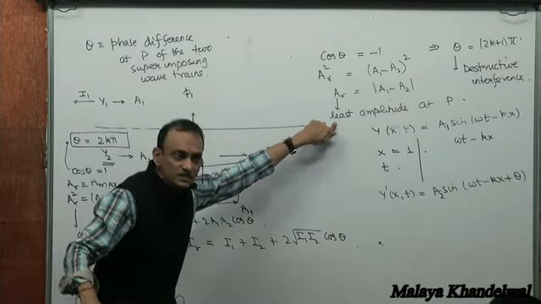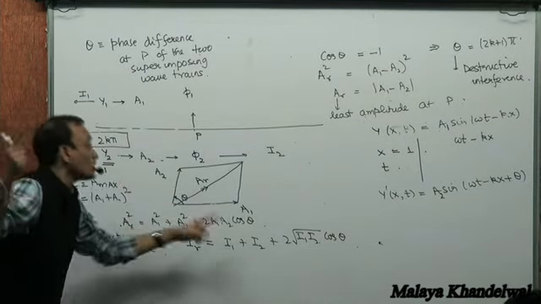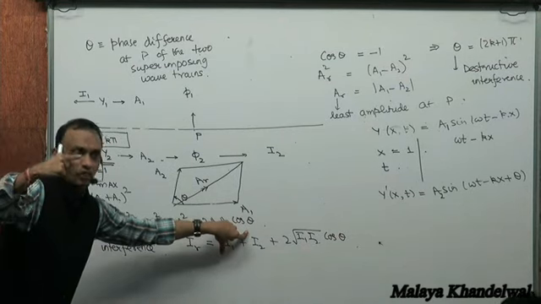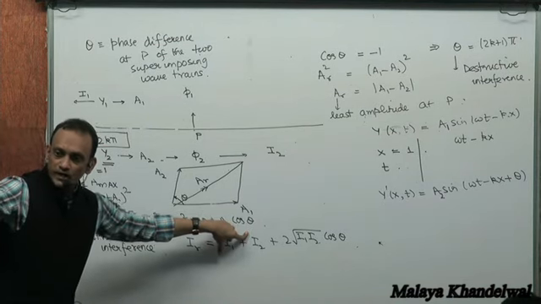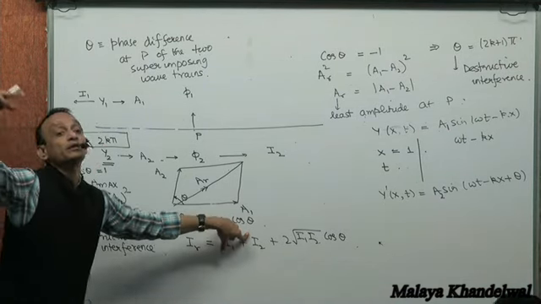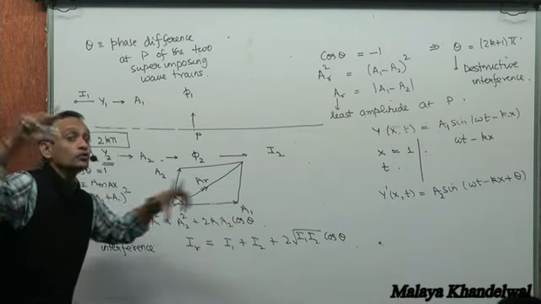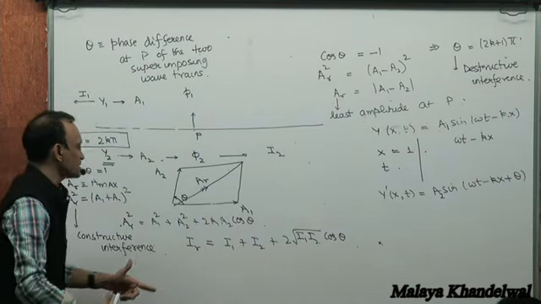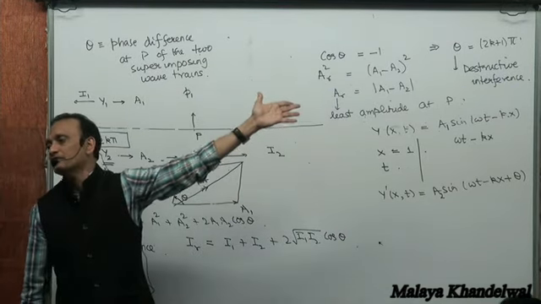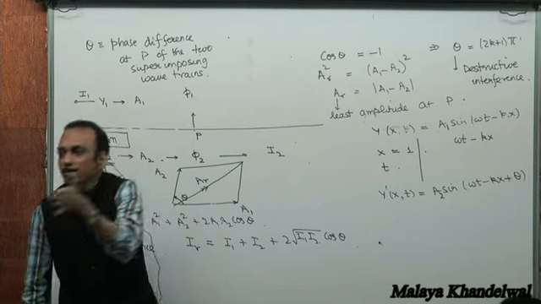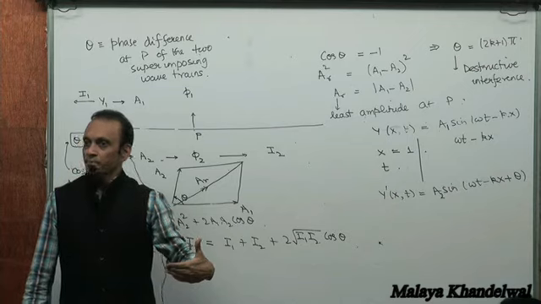You could have various P's in this region, and for various P's the phase difference theta could be different, so cos theta would be different, right? There would be obviously some special points where cos theta is plus 1, and points where cos theta is minus 1, characterizing constructive and destructive interference. But there could be points where cos theta is neither plus 1 nor minus 1. Those would give you intermediate intensities, intermediate amplitudes lying between A1 plus A2 and the magnitude of A1 minus A2. You get a region of variable amplitude with this superposition. Yes or no?